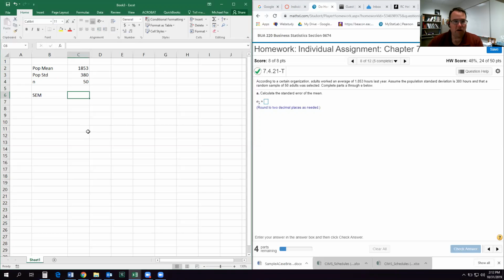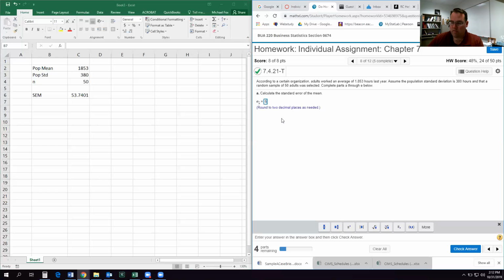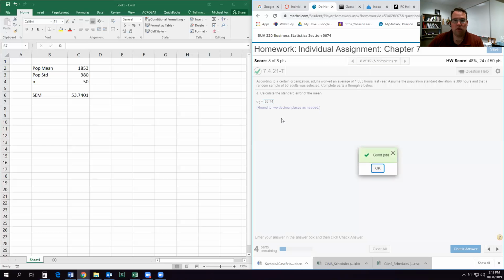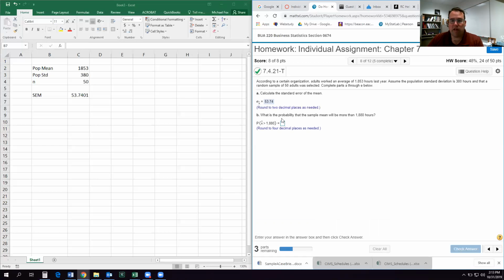And we know that the standard error of the mean is the population standard deviation divided by the square root of N. So, 53.74. All right, what is the probability that the sample mean will be more than 1,880 hours?